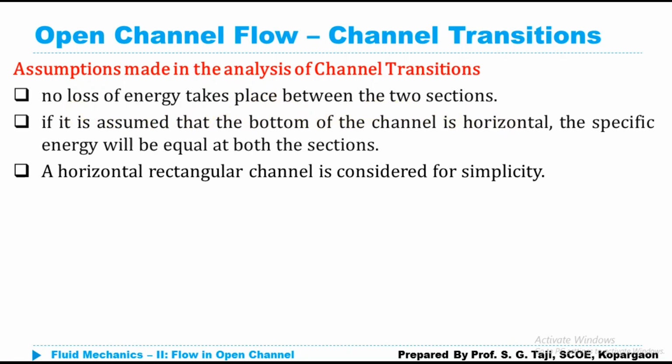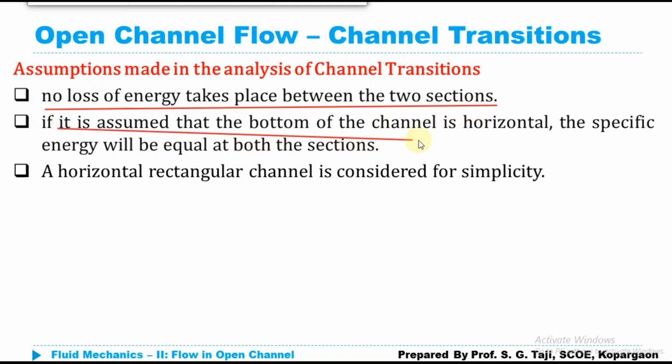Before proceeding, we will go through the assumptions which are made in the discussion of channel transition. The first one is that no energy loss takes place in between two sections. So before transition and after transition, or during the transition, there is no energy loss between those two sections. It is assumed that the channel bottom is horizontal and the specific energy will be equal at both sections.